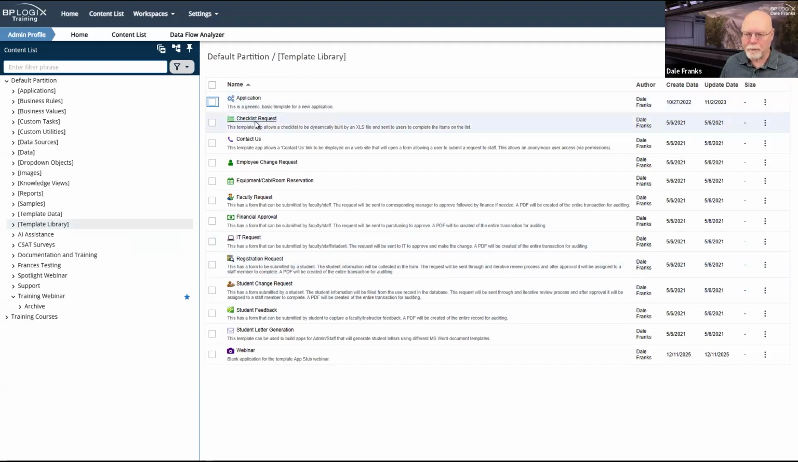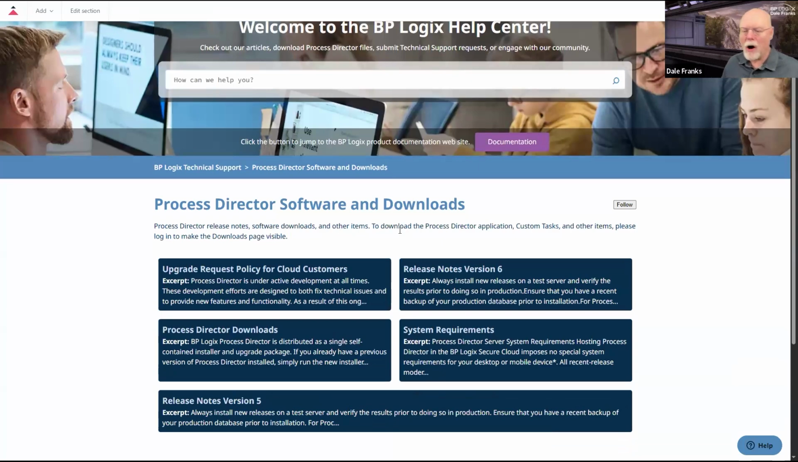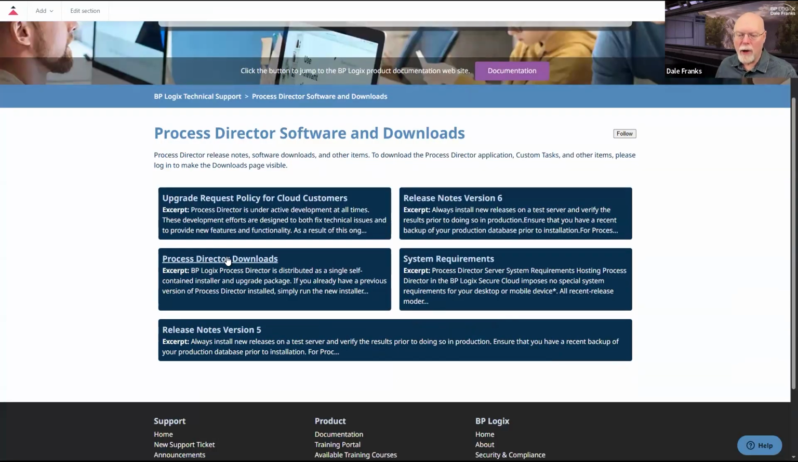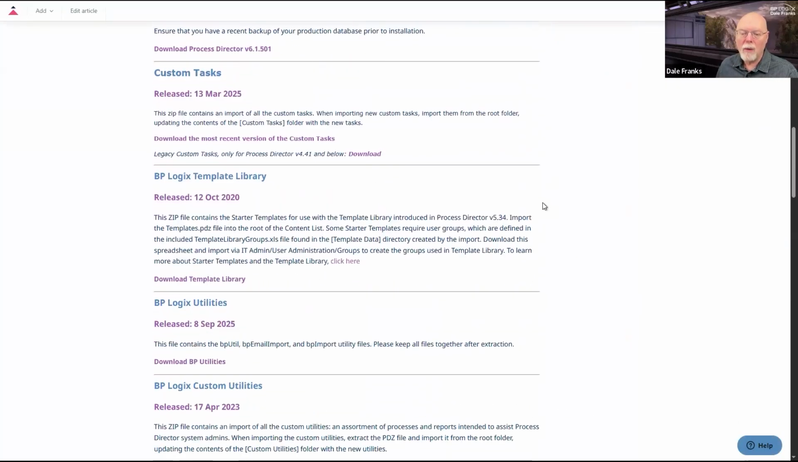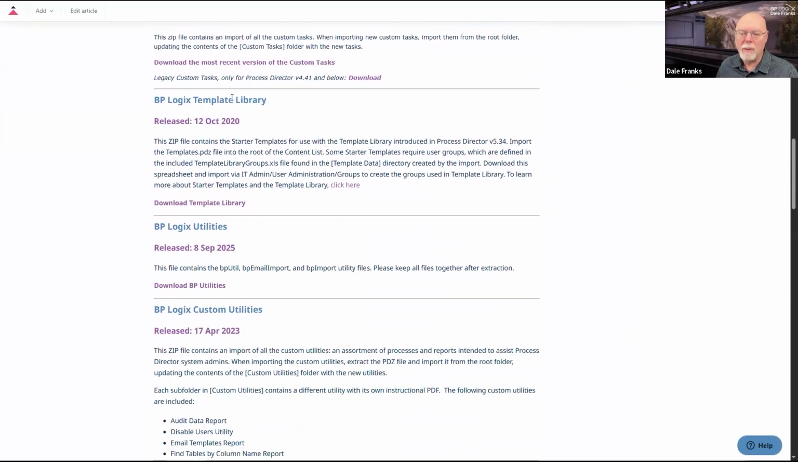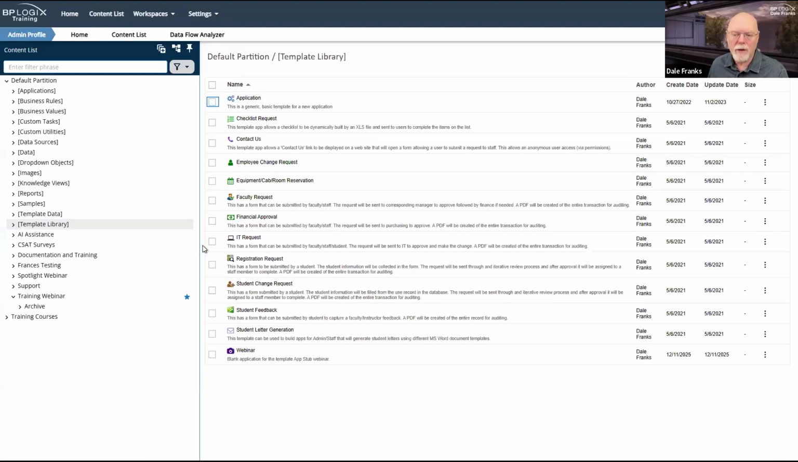Now, to get you started, what you're looking at here, except for this one, which we'll talk about in a moment, all the projects that you're looking at here are actually downloadable from our downloads page. So if we go to the support website and go to the Process Director downloads page and you scroll way down here, you will see the BP Logix template library, which you can download as a zip file. You can unload the zip file and it unloads into a PDZ that you can then import onto your system.